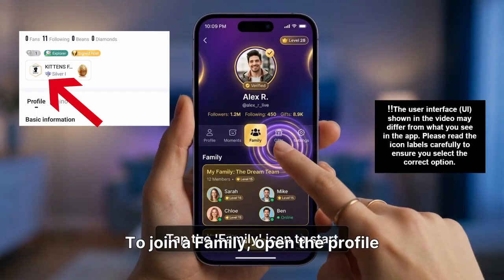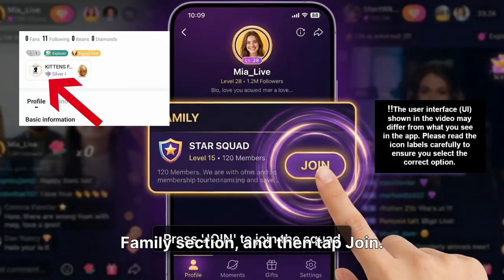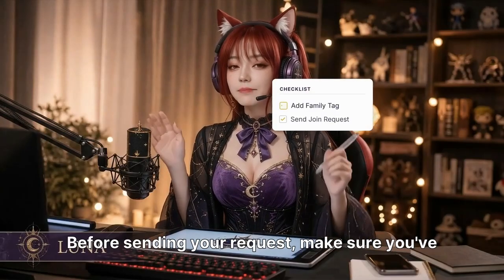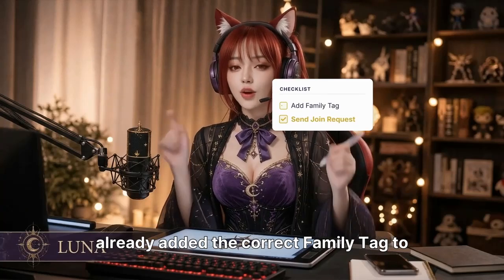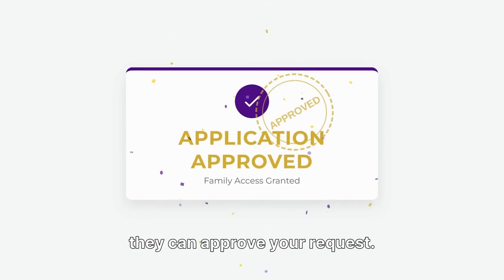To join a family, open the profile of one of its members, tap the Family section, and then tap Join. Before sending your request, make sure you've already added the correct family tag to your name. Once a family administrator reviews your application, they can approve your request.